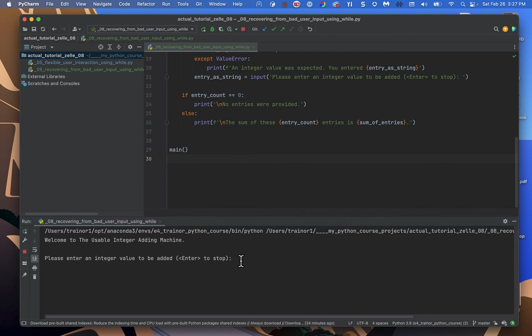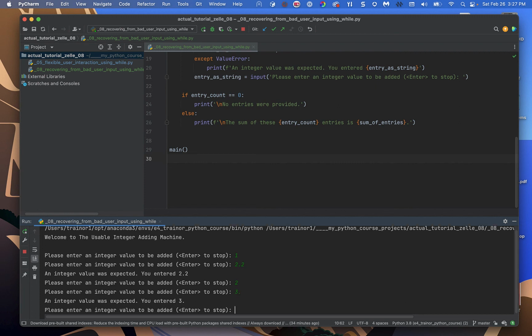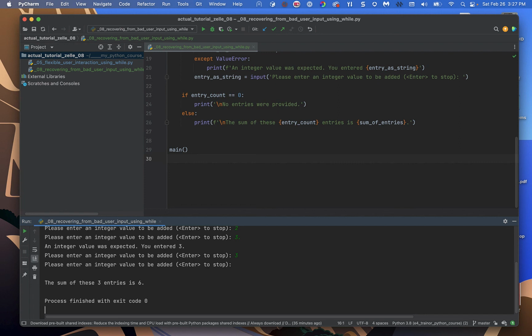Okay, and then let's get going along. So let's say we want to add a 1. And then let's say instead of 2, we say 2.2. That's not a proper integer, so it's going to tell us. We can say, oh no, I meant 2. And let's say instead of 3, we said 3 dot. And then it tells us. And then we said, oh no, we meant 3. And let's press enter to stop. And it's going to say the sum of these 3 entries is 6.